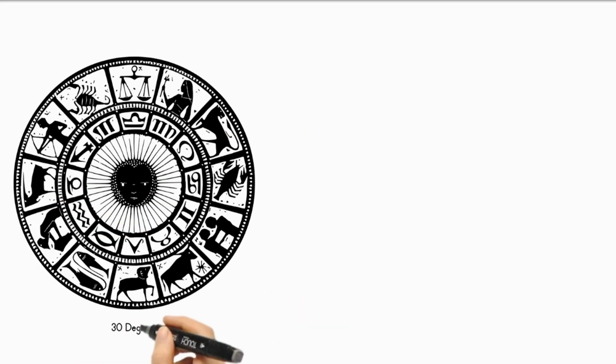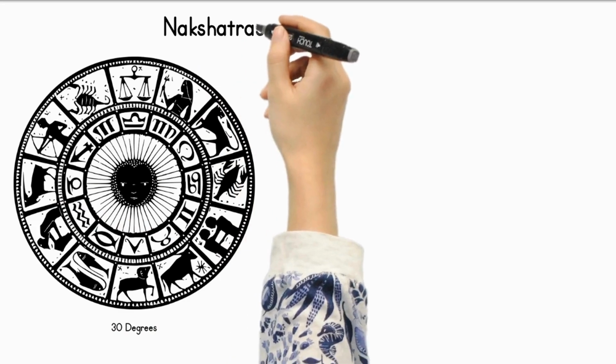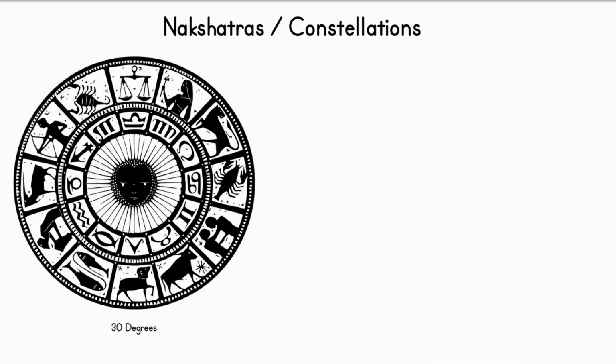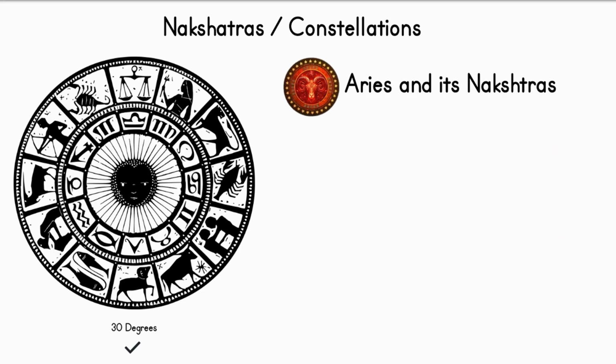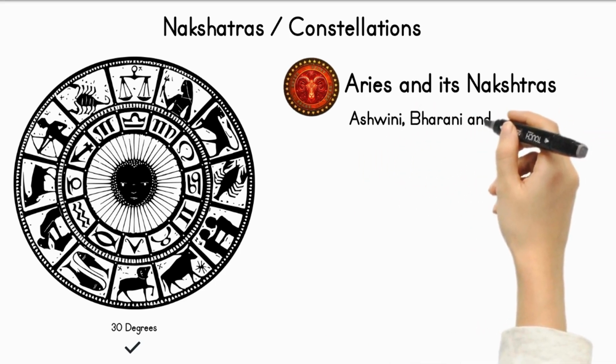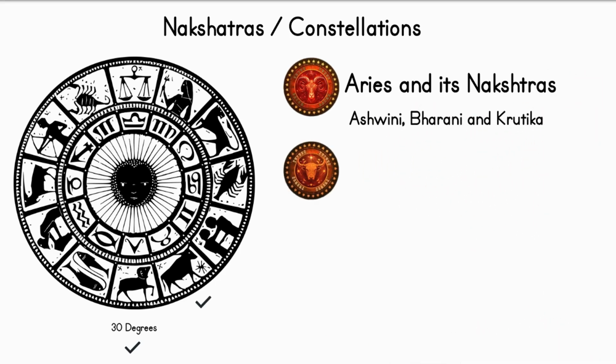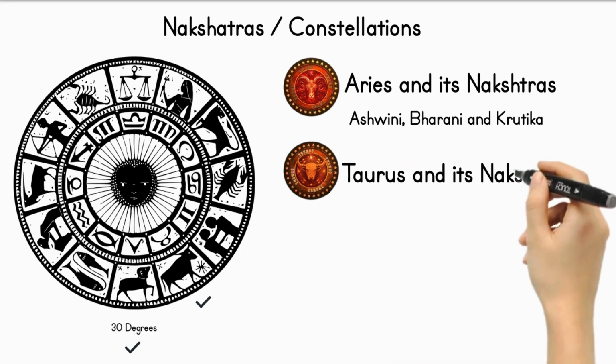Each sign covers 30 degrees and contains 2 1/4 nakshatras. Nakshatras, also known as constellations, are integral to this division. For example, Aries consists of the below nakshatras: Ashwini, Bharni and Kritika.